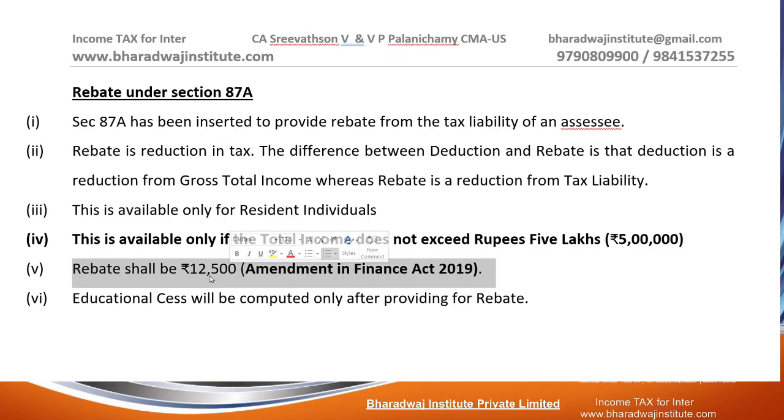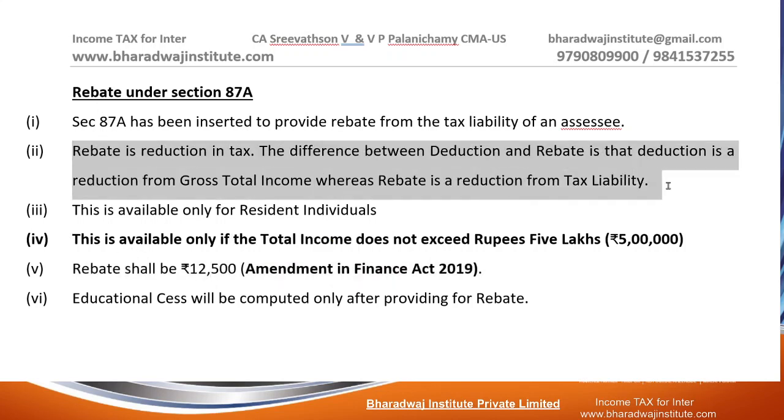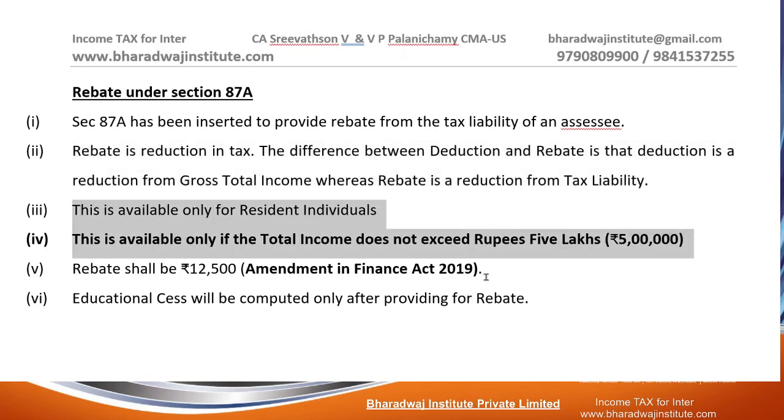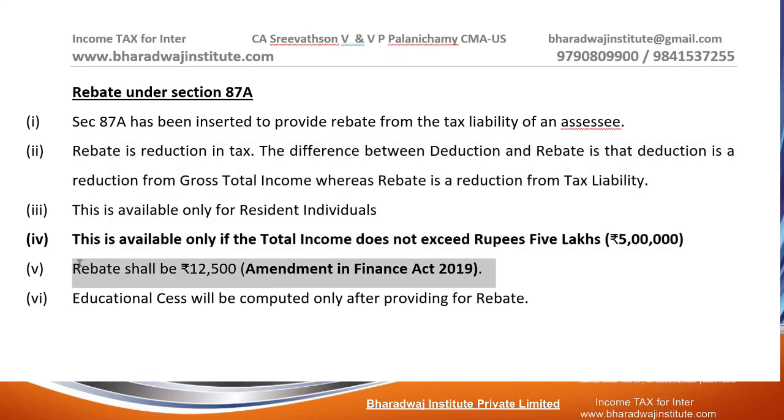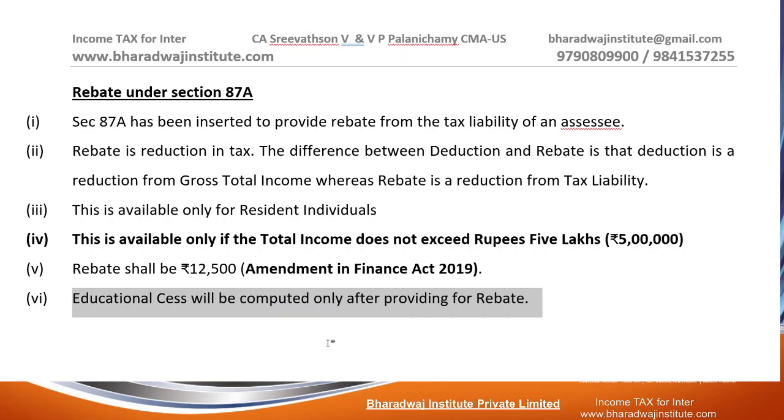So, what is rebate? It is available for an individual as a reduction of tax liability. If your taxable income is not exceeding 5 lakhs, then rebate shall be 12,500 rupees. Education cess, as usual, will be added only after computing and providing the rebate.